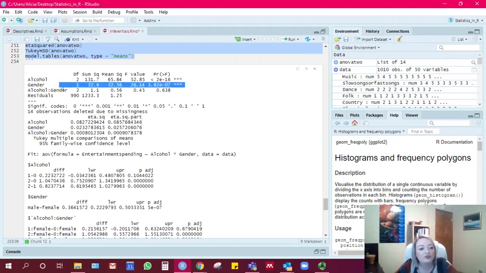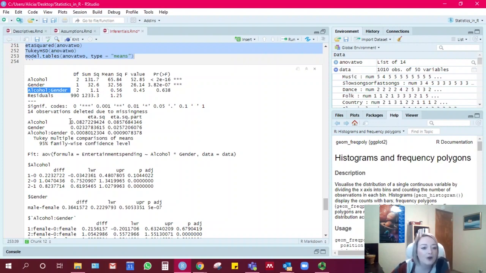However, there was no interaction effect between alcohol and gender, so alcohol did not affect the different genders differently in how they spent on entertainment.